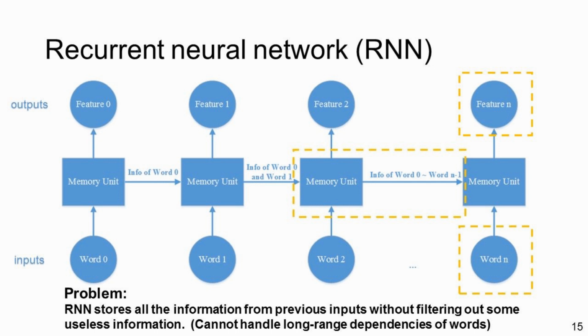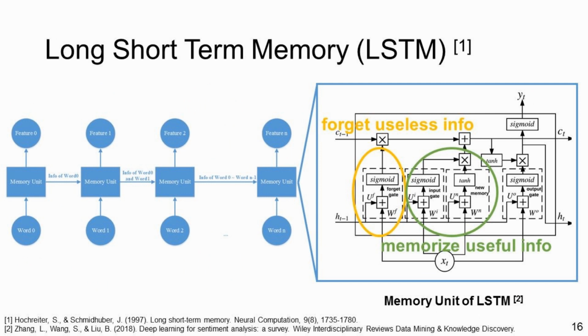As shown in the picture, the feature of the words depend on both current inputs and contextual information provided by its memory units. However, the greatest problem of this network is that it will store all the information from previous inputs without filtering out some useless information. So, to solve this problem, the memory units are replaced with a long short-term memory unit to forget some useless information by its forget gate and keep useful information by its input gate. Even now, long short-term memory can handle the long-range dependency of Chinese words. In our case, we still take one step further.